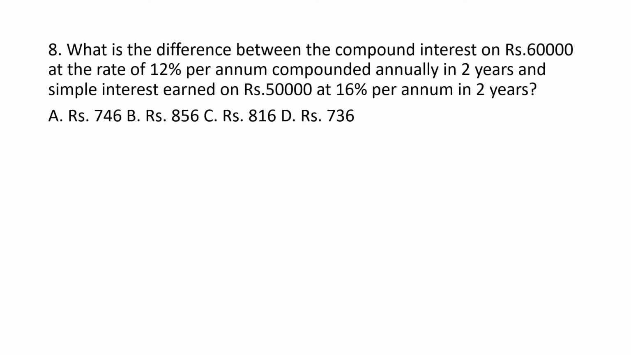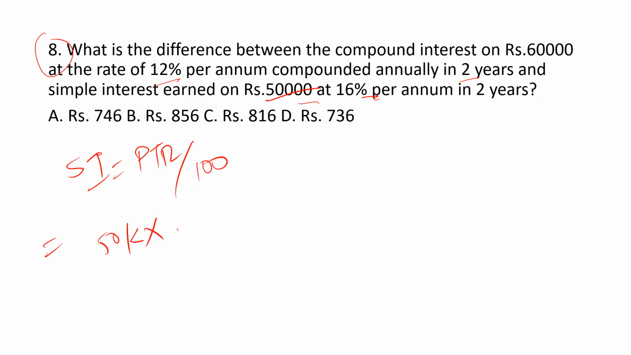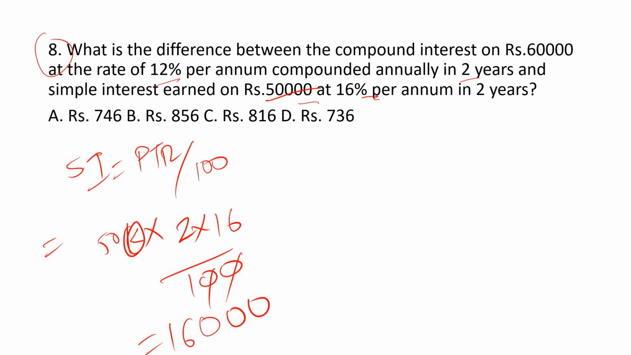And here comes the next question, eighth one, about simple interest and compound interest. Difference between compound interest on 60k at 12% annual compounded annually in 2 years and simple interest on 50k at 16% per annum. Let's find out the simple interest first. Simple interest is equals to PTR by 100. Here the principal is 50k, 50k into time of 2 years into rate is 16% by 100. So two zeros get cancelled and 500. So we get 16,000.